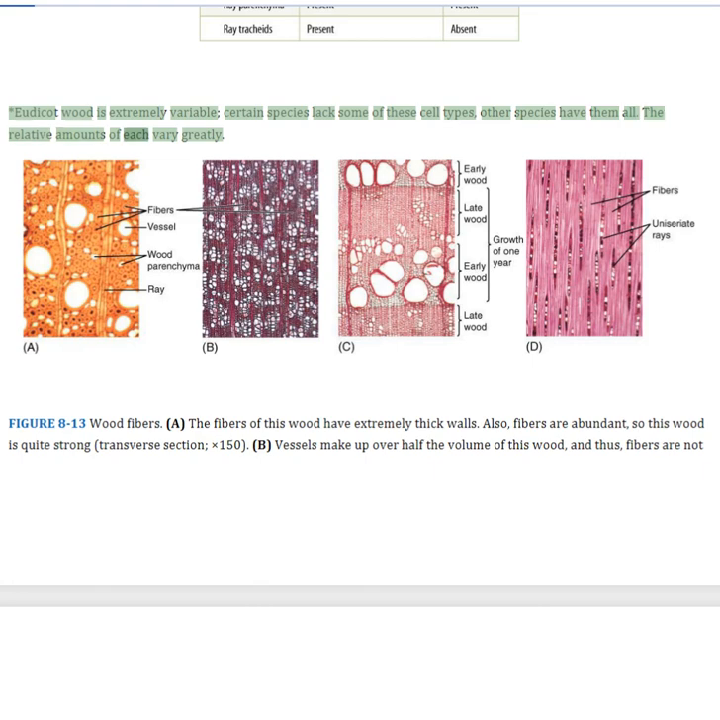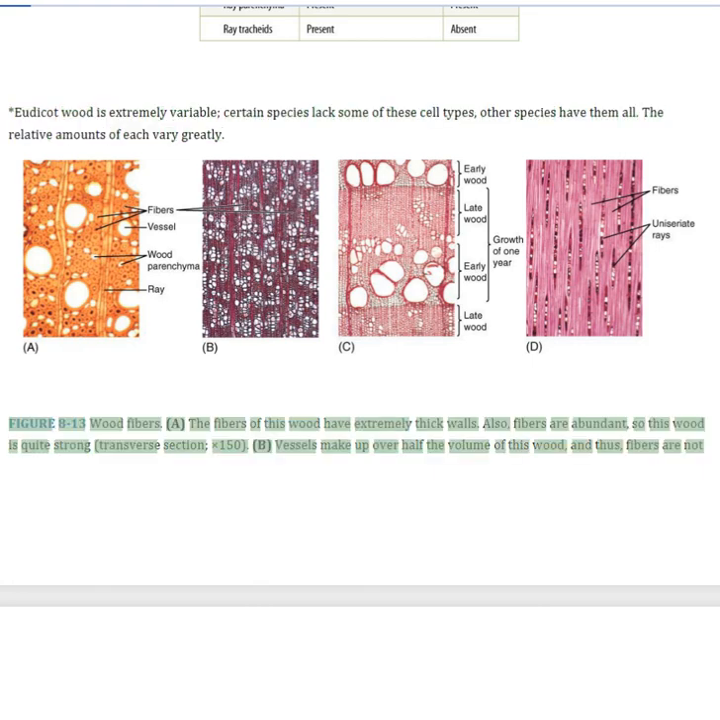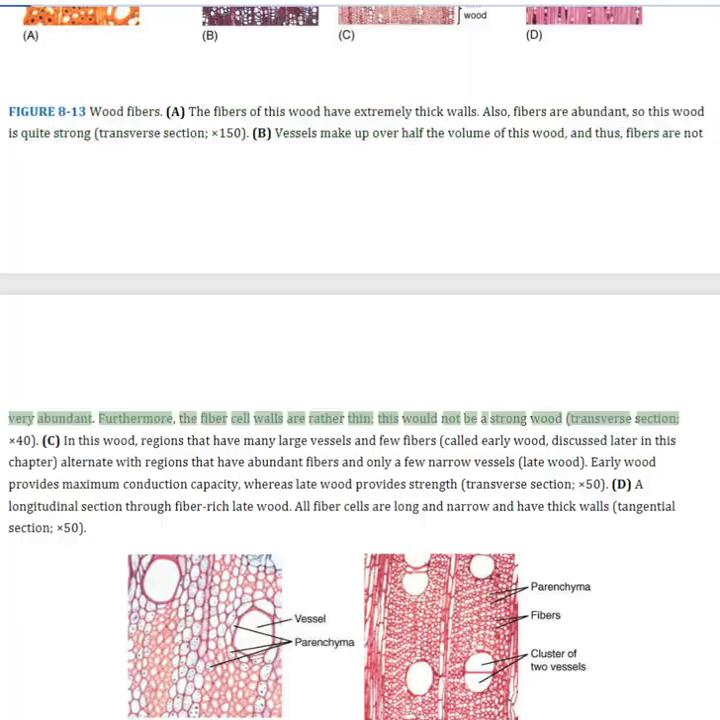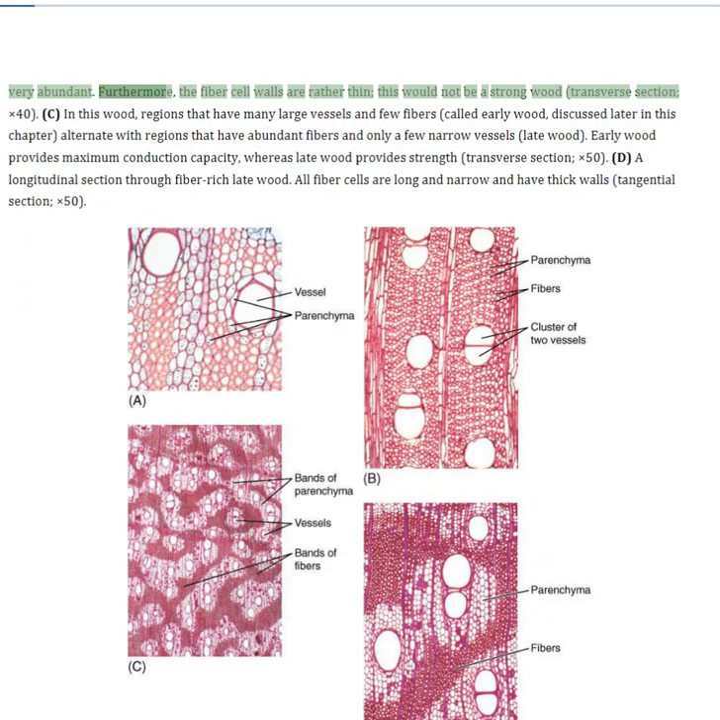The relative amounts of each vary greatly. Figure 8.13 Wood fibers. The fibers of this wood have extremely thick walls. Also, fibers are abundant, so this wood is quite strong. Vessels make up over half the volume of this wood, and thus, fibers are not very abundant. Furthermore, the fiber cell walls are rather thin. This would not be a strong wood.